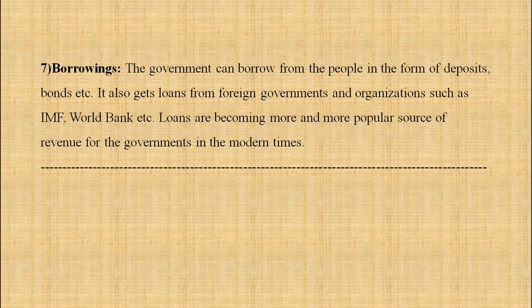And the last, borrowings. The government can borrow from the people in the form of deposits, bonds, etc. It also gets loans from foreign governments and organizations such as the IMF, International Monetary Fund, World Bank, etc. Loans are becoming more and more popular as a source of revenue for governments in modern times. These are the non-tax revenue. They are not tax, but through this the government can collect money. Government receives money. Government's revenue increases.